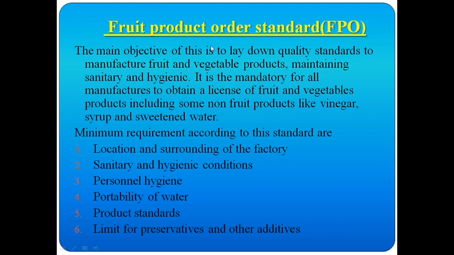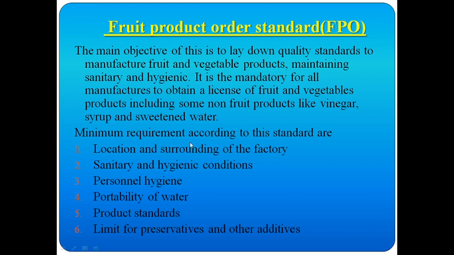Next, the Fruit Products Order standard. Here the word itself shows it is about fruits. This standard gives certification for fruit and fruit products. The main objective is to lay down the quality standard for manufacturers of fruit and vegetable products, maintaining sanitary and hygienic conditions. It is mandatory for all manufacturers to obtain a license for fruit and vegetable products, including some non-fruit products like vinegar, syrup, sweetened water, etc.